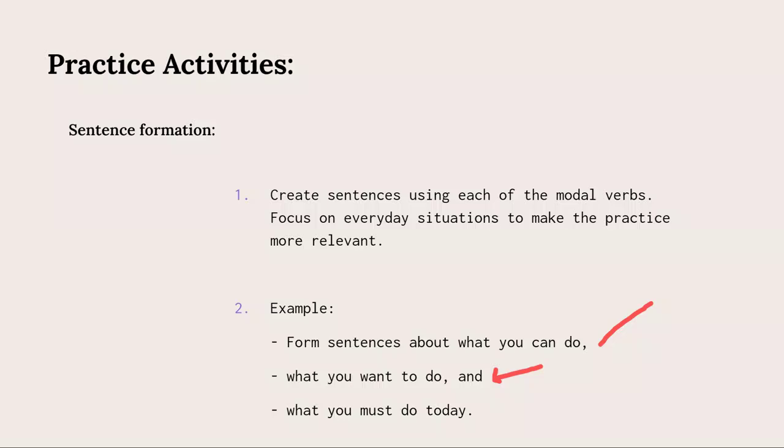Pouvoir. Je peux parler plusieurs langues étrangères. That's it. Talking about what you can do. It mustn't go je peux faire, please. Don't go there. All right.